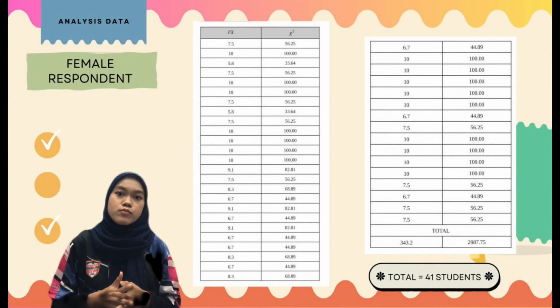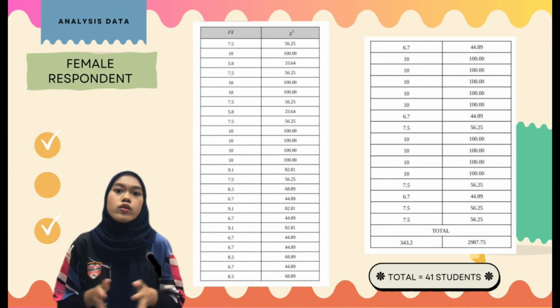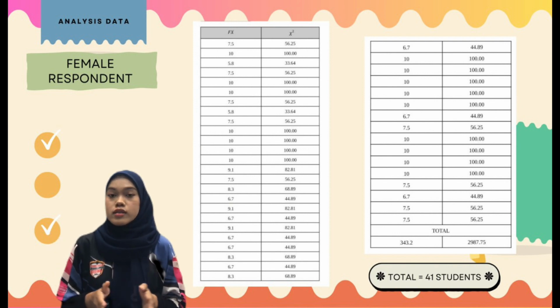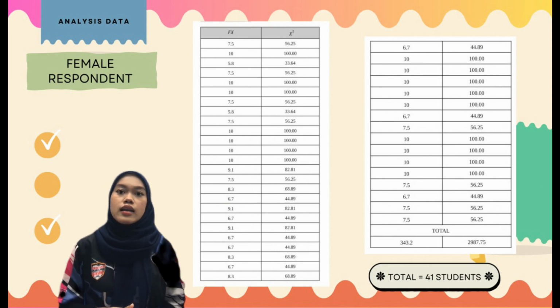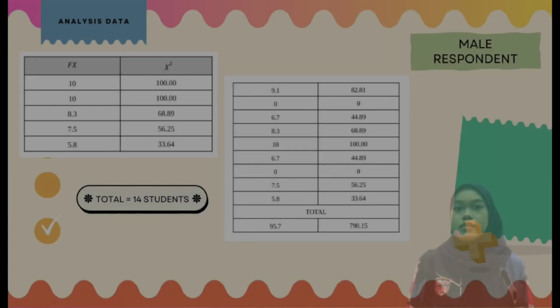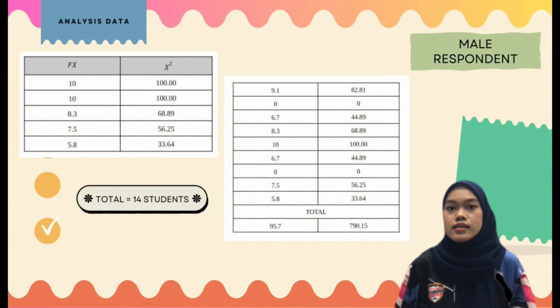This is for the female respondents, where after we calculate, we got the total which is 343.2, and for the total x square is 2987.75. Then for the male respondents, we calculated the total as 95.7 and x square as 790.15.